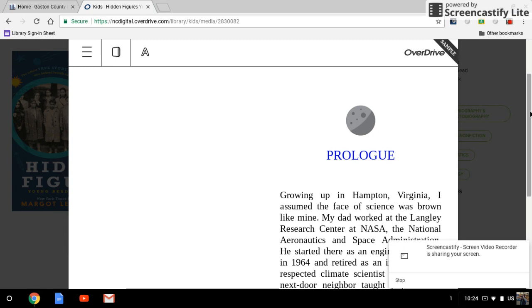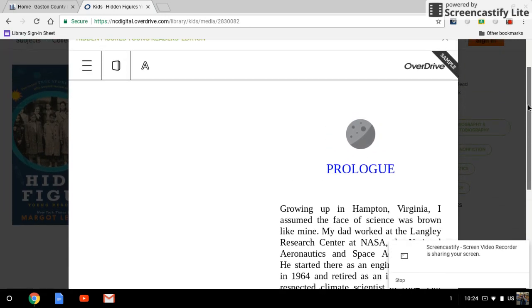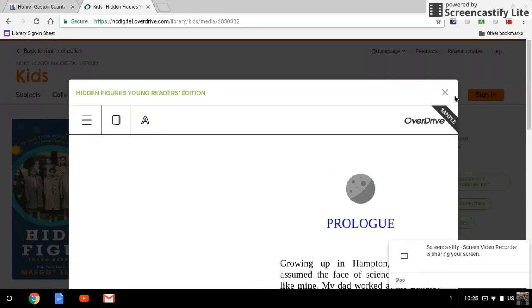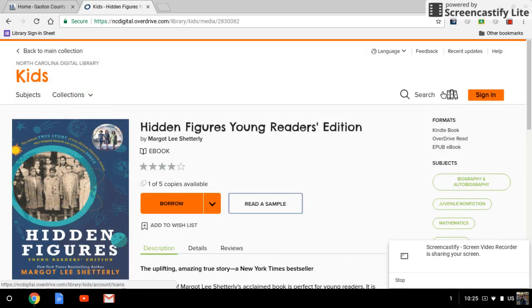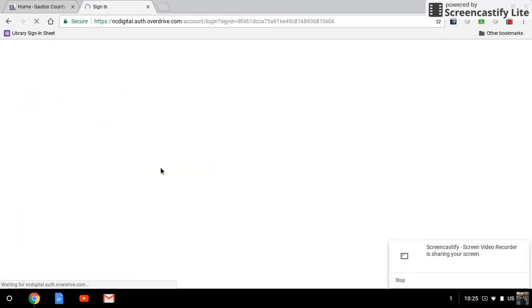And just as a side note, the Public Library has its own app called Libby that you can download and you can read from your device, even the phone. So you can go through and read the sample. And let's just say you read the sample and you're like, this is so cool. I really want this. So you are going to borrow the book. So there's an orange borrow right here. And you click on that.